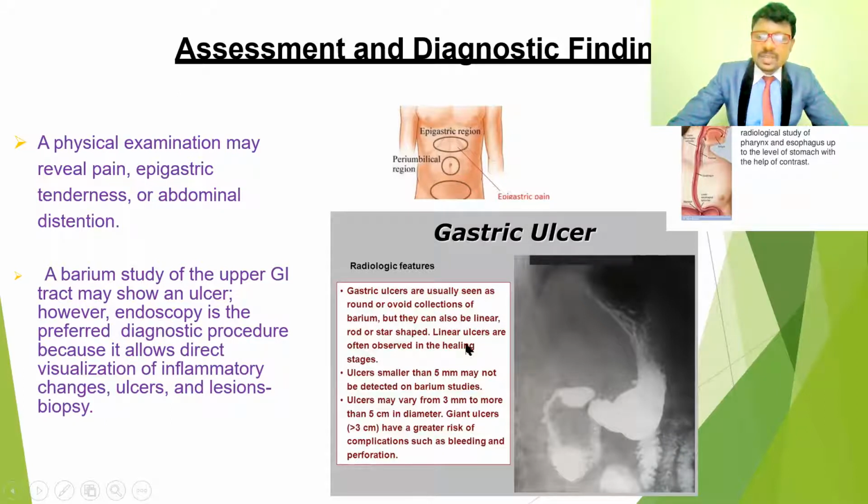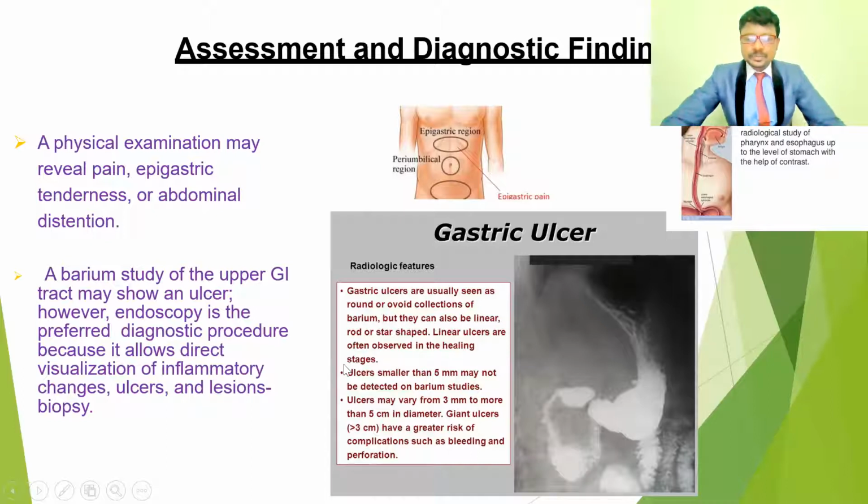Linear ulcers are commonly observed in the healing stage of ulcers. Ulcers smaller than 5 mm may not be detected in barium studies. If the ulcers are very small, these barium studies are not going to be helpful. Ulcers may vary from 3 mm to more than 5 centimeters. Giant ulcers are above 3 centimeters and have the risk of complications such as bleeding and perforations. If it is more than 3 centimeters, it gives ulceration, bleeding inside, damage to the walls, and more perforations in the intestines, especially the small intestine and duodenum, as well as gastric ulcers. So this barium gives clear information.